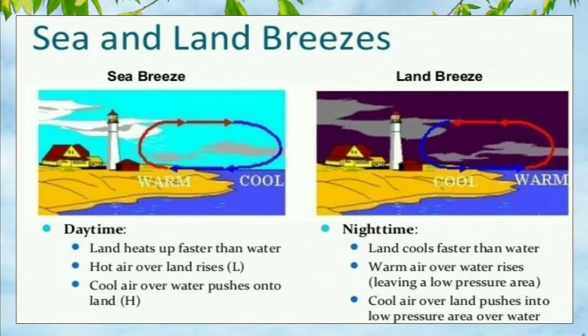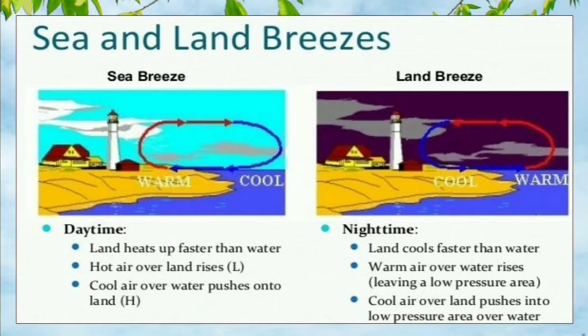Sea breeze blows from sea to land during the day. As we can see in the picture, land heats up faster than water, and the hot air from the land rises up and meets the cool air of the water. So the sea breeze blows from the sea to land during the day. And the land breeze blows from the land to sea.